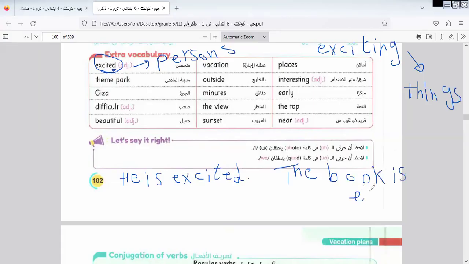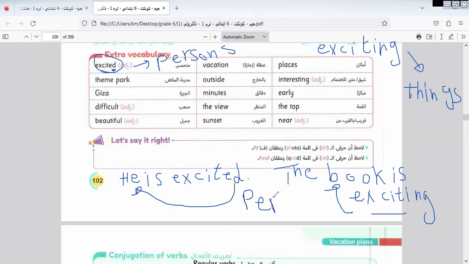Here I describe the book, so I add ing to the adjective because they describe things. Here is exciting, adding ing for things. Here, adding ed is for what? For persons. This is for persons, and this is for things. Okay, let's continue the rest of the lesson.